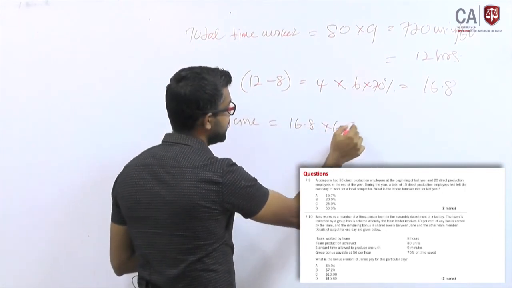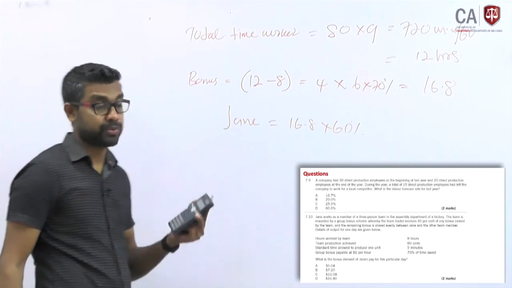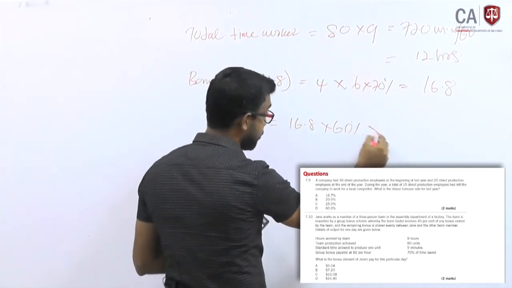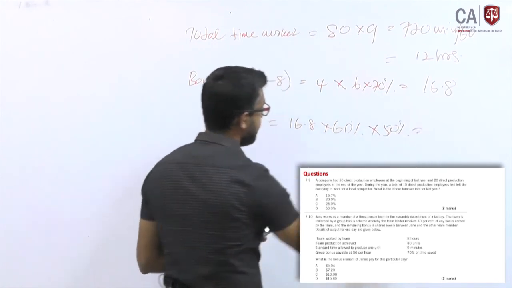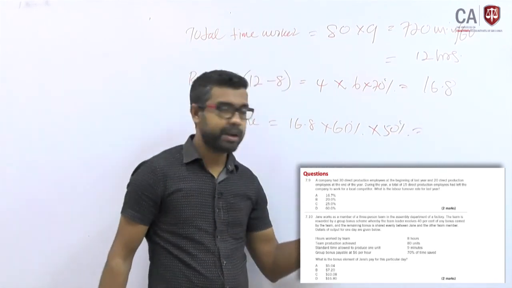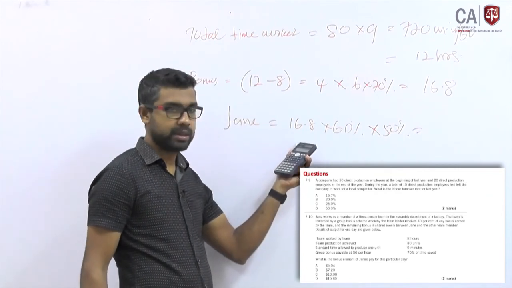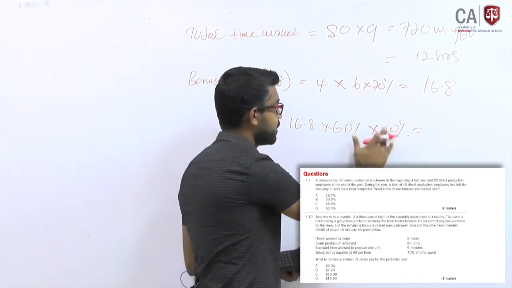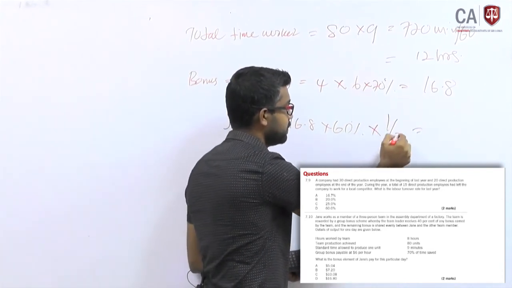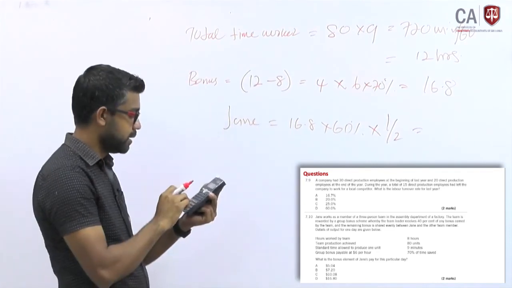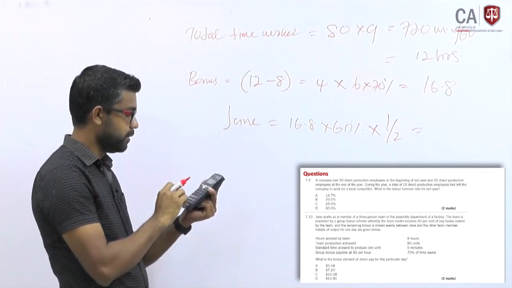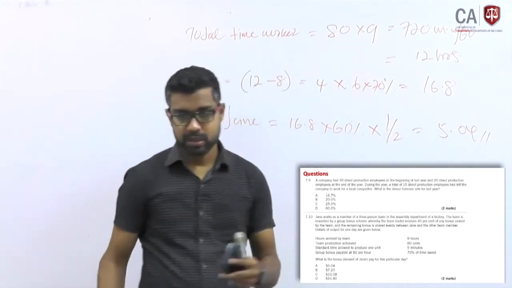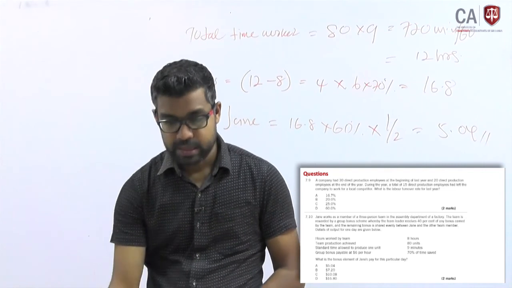16.8, 60% will be for Jane and the other person, because 40% goes to team members, right? From this 60% of the total bonus, 50% goes to Jane, which means half of it. In other words, 16.8 into 60% into 50%, 5.04. This is Jane's portion. So that is there in A.